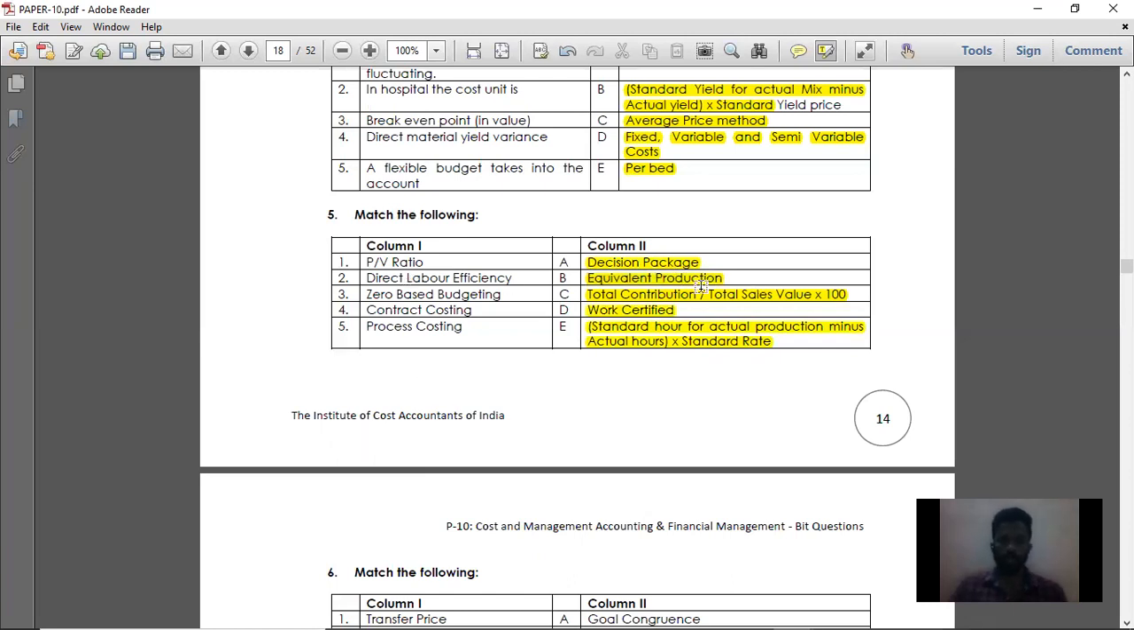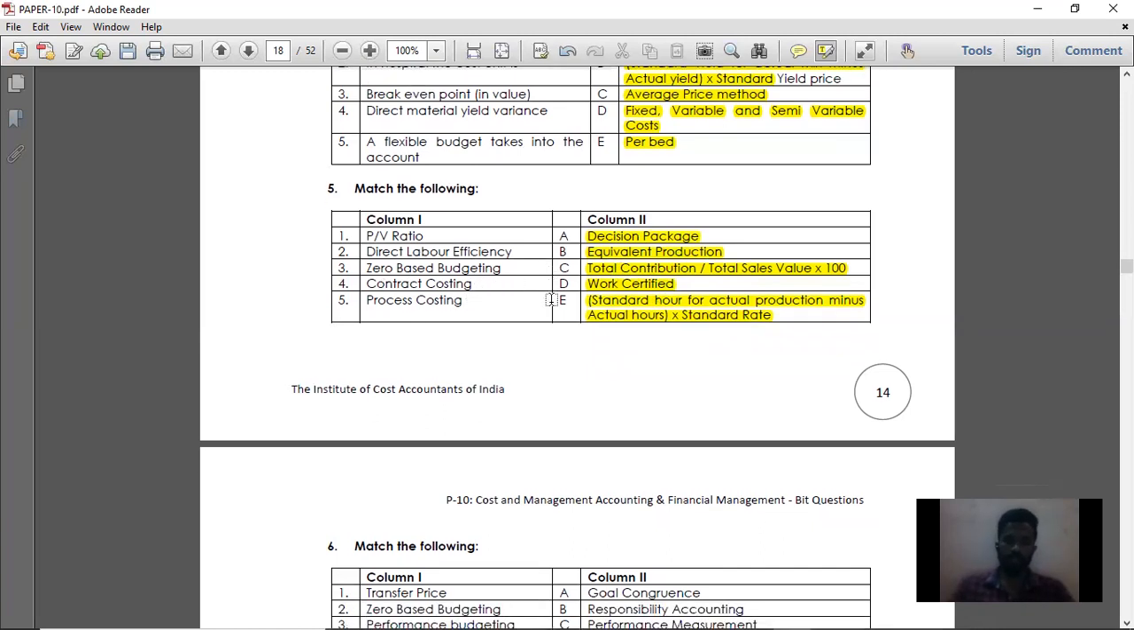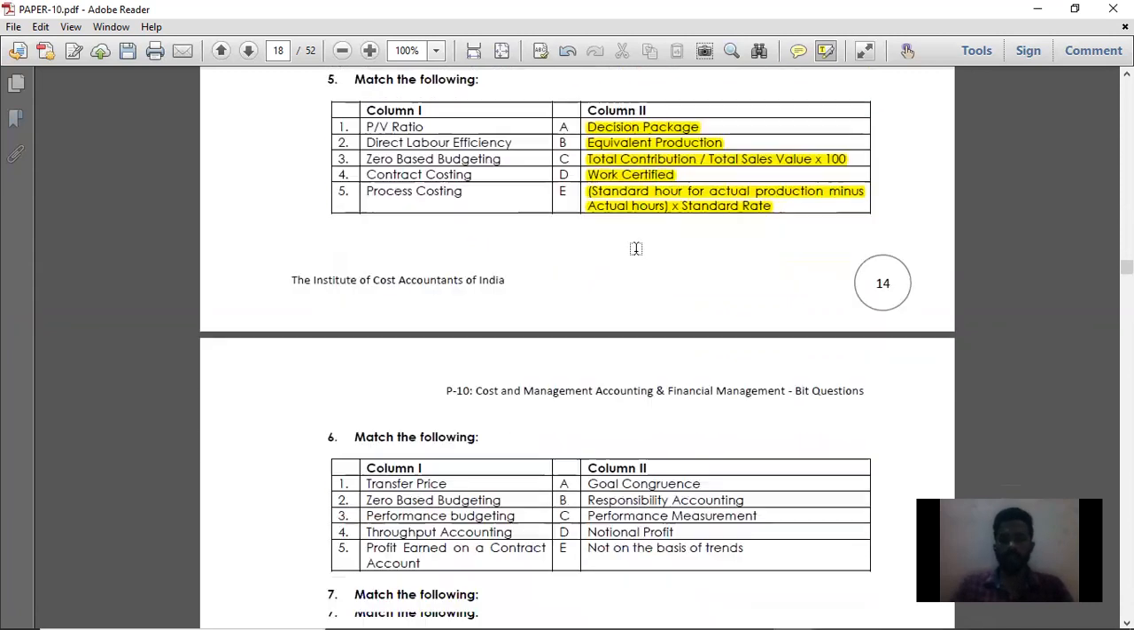So for PV ratio, the answer is total contribution divided by sales into 100. Direct labor efficiency: standard hours for actual output minus actual hours into standard rate per hour. Then zero-based budgeting, that is decision package. Contract costing, work certified. Process costing is equivalent production. So whichever terms are used, you just have to compare your answers with the terminology in the match the following. Suppose it is contract costing, work certified is used in contract costing. In process costing, we use the term equivalent production. Like that, you should work it out.